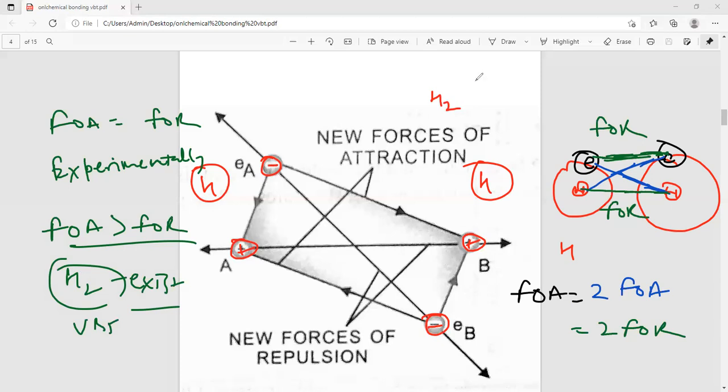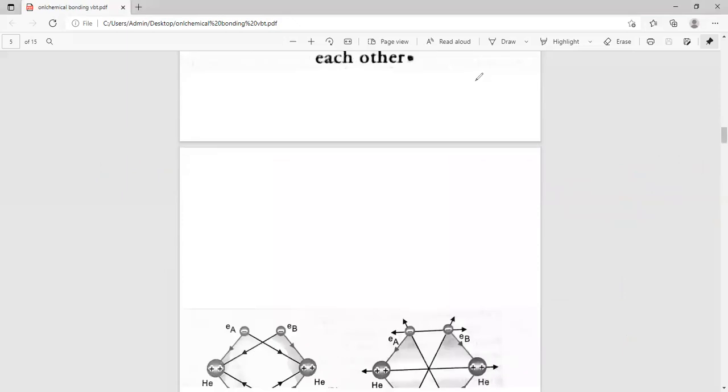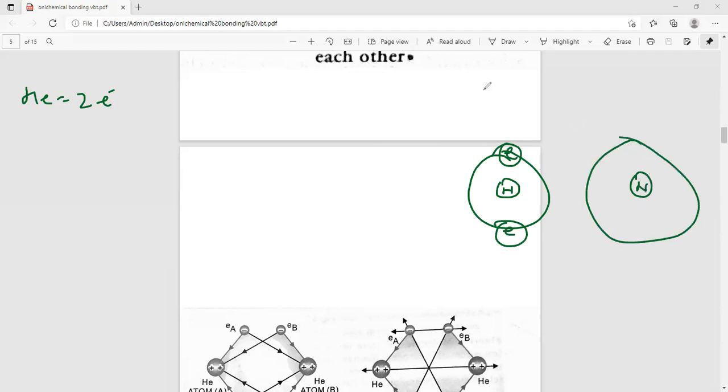Similarly, in this case we can prove that He2 can't exist. Suppose helium means 2 electrons are there. So first is the nucleus and 2 electrons around the nucleus, and second is again a nucleus and 2 electrons around the nucleus.